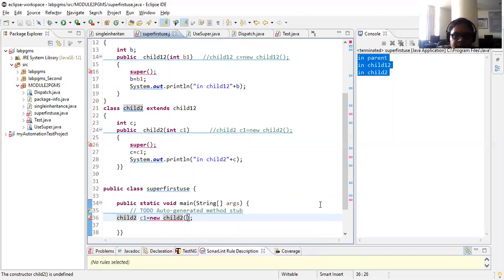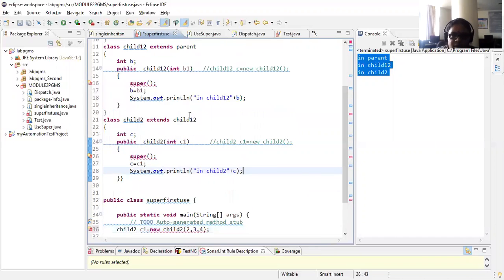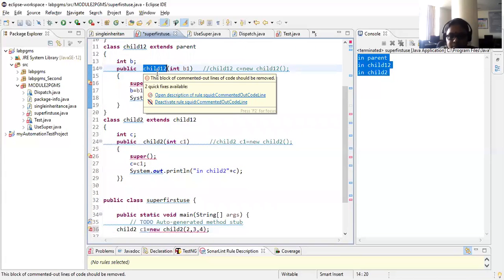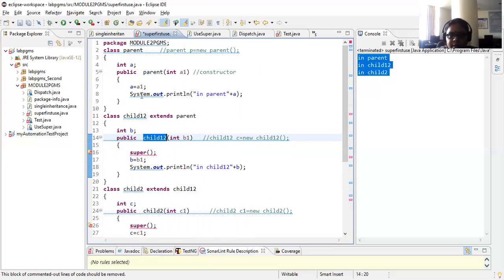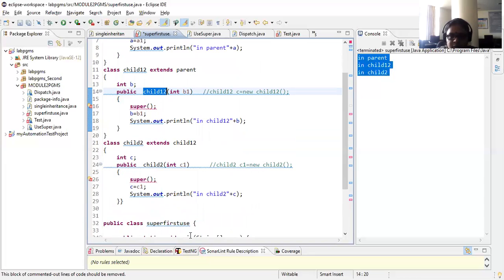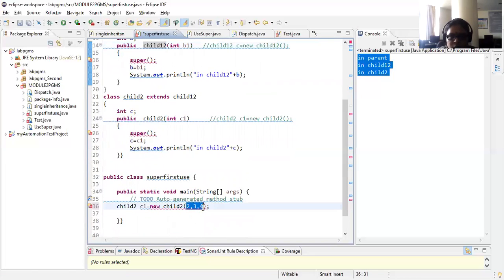For example, I'll be writing something like 2, 3, 4. Why? One for child class, that is your child 2 itself. The other one for your first parent class, and the other is for its next level of parent class. So how many variables are there here? A, B as well as C. So now it is your responsibility to pass all the three values from the child class constructor only. 2, 3, 4. Now here I'll be writing super. The one important statement you need to remember is super should always be the first statement in the call. Always the first statement whenever you are calling the constructor.